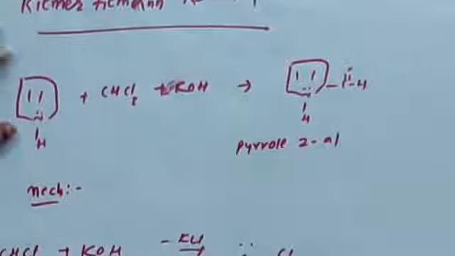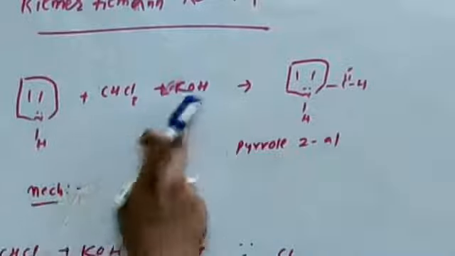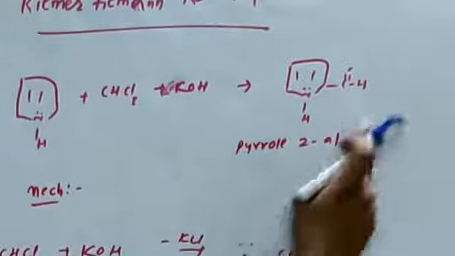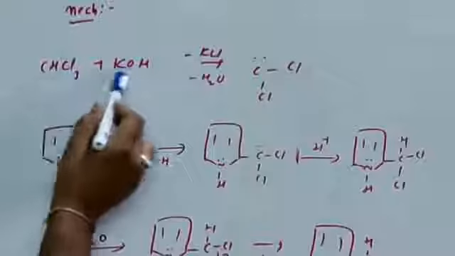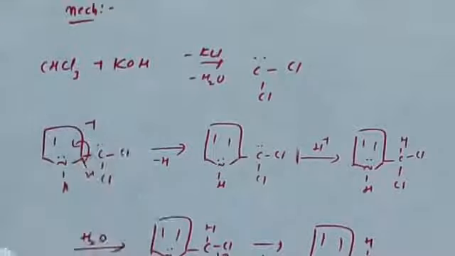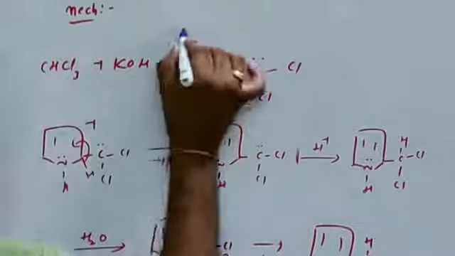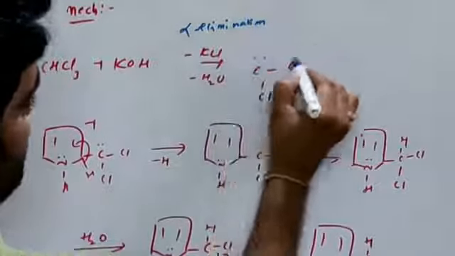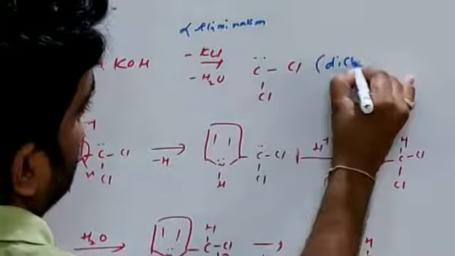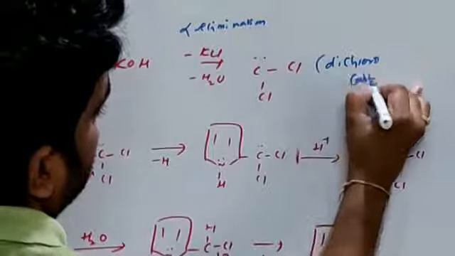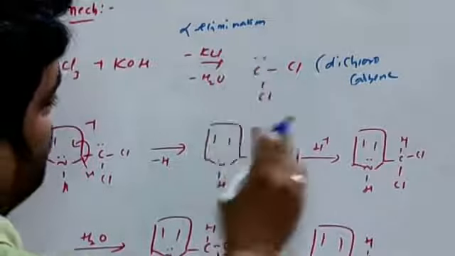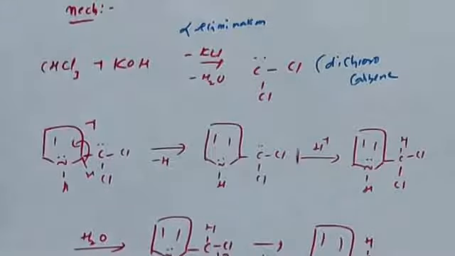Next reaction, the Reimer-Tiemann reaction. Pyrrole reacts with chloroform and potassium hydroxide to form pyrrole-2-aldehyde. Mechanism: chloroform reacts with potassium hydroxide by alpha elimination, forming dichlorocarbene, a carbon containing one lone pair of electrons and two bonds, which is called a carbene.